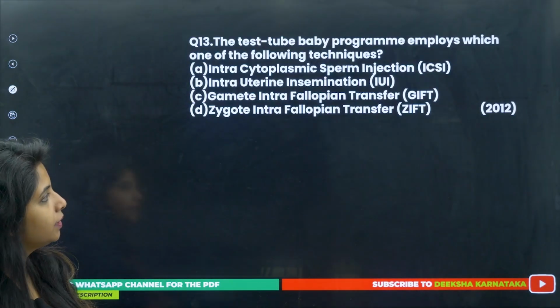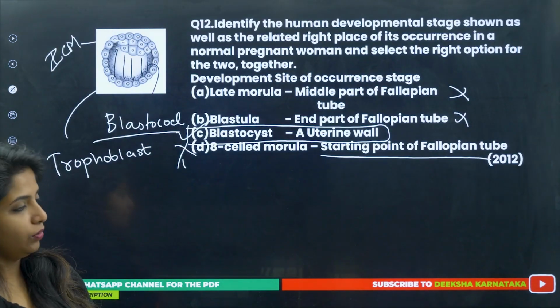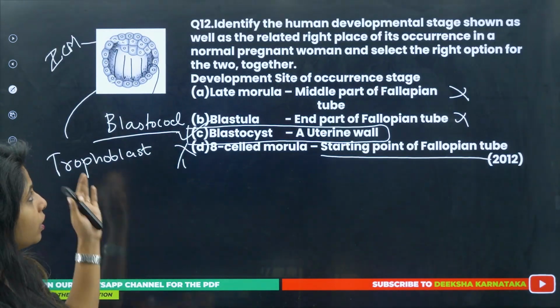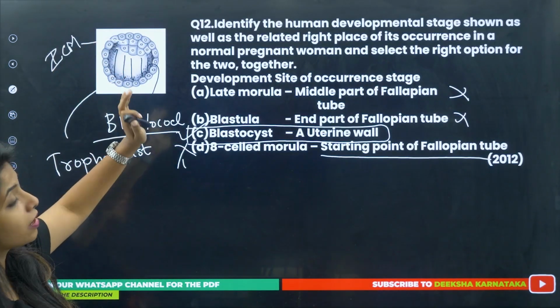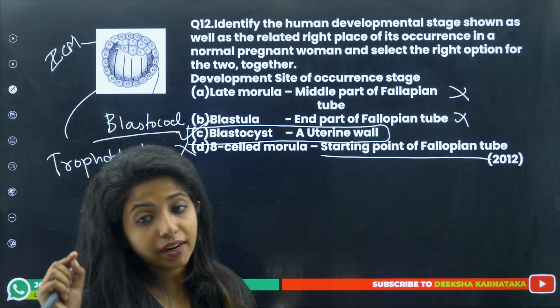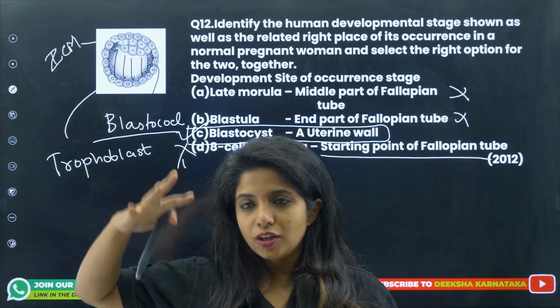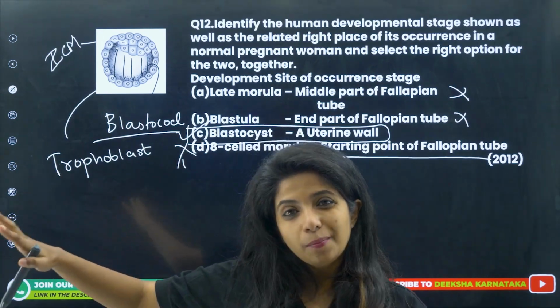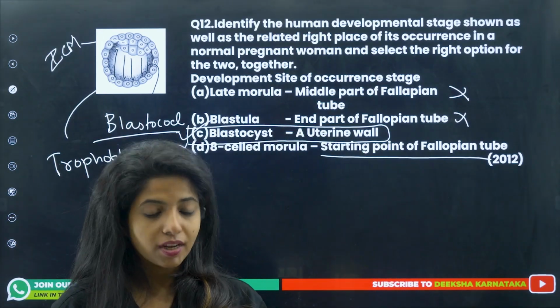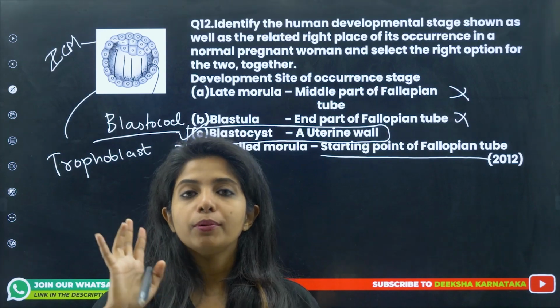Going ahead, this came in the year 2012. So be very cautious when you are seeing the diagrams. Make the diagram, write it down, where it is found, like morula at the end of the fallopian tube, and then blastocyst is in the uterus, it's getting implanted in the uterus, everything of that sort, and fertilization happens in the ampulla region, everything.